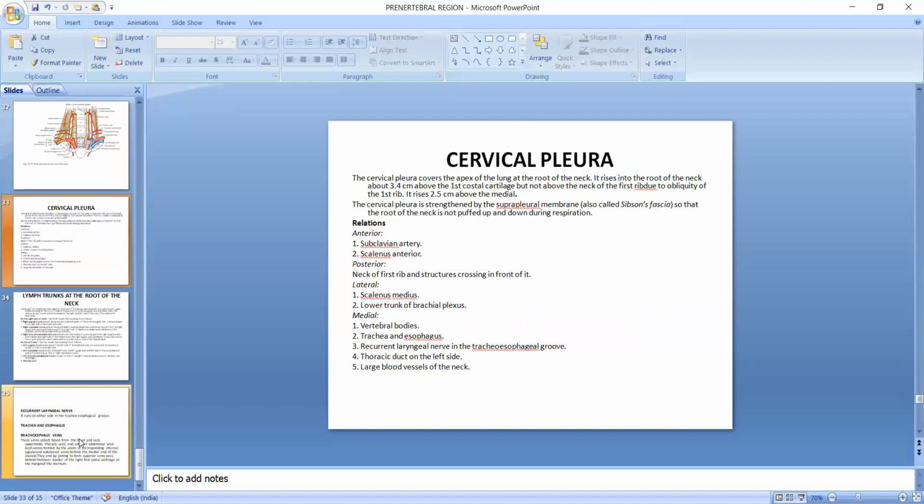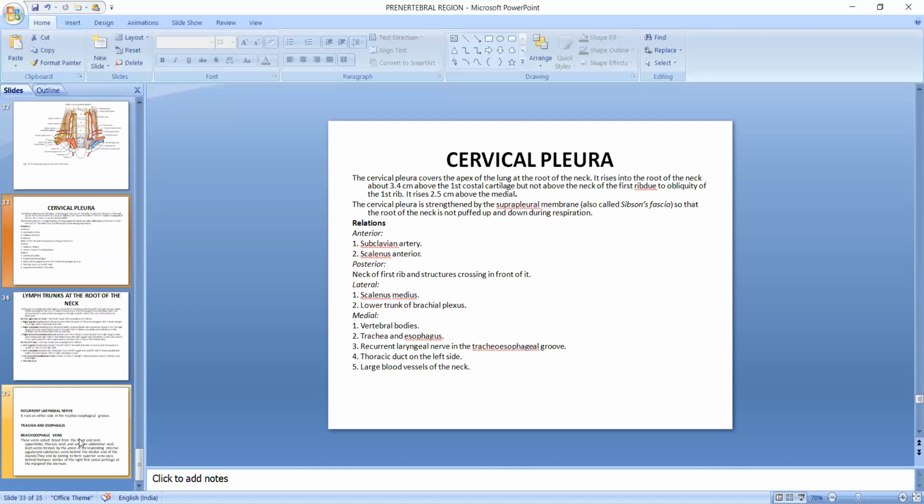Relations: anterior to the subclavian artery are scalenus anterior, and posterior is the neck of the first rib and structures crossing in front of it. Lateral are scalenus medius and lower trunk of the brachial plexus, and medial are vertebral bodies, trachea and esophagus, recurrent laryngeal nerve and thoracic duct, and the large blood vessels of the neck.